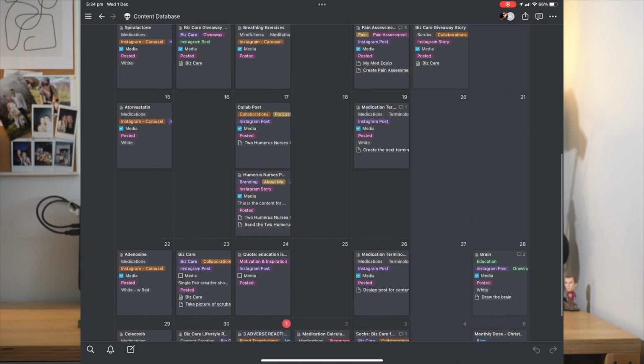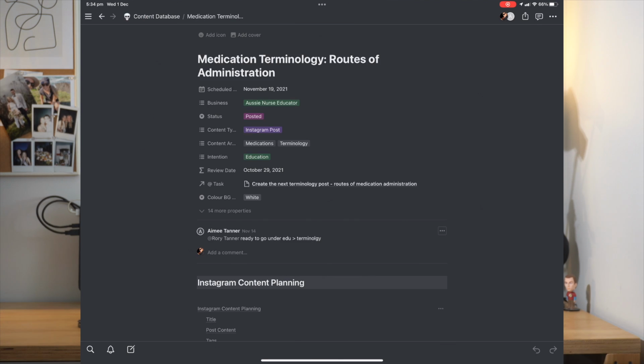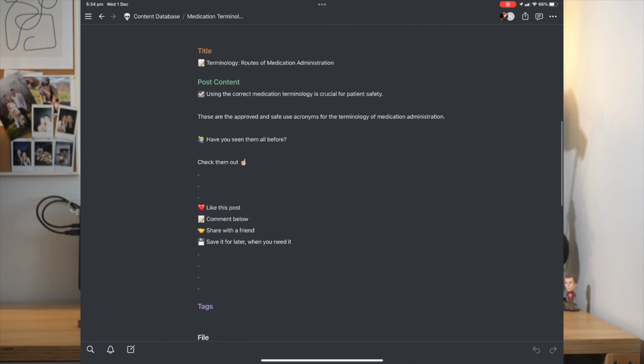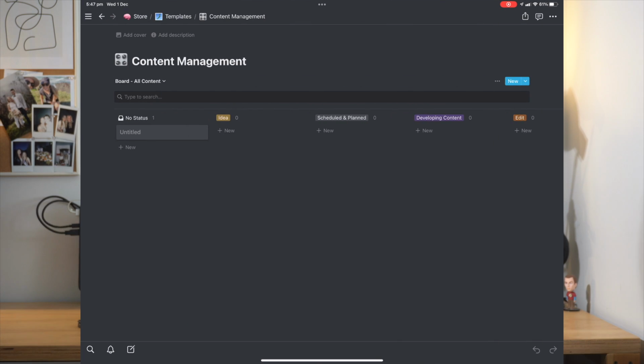So let's have a look at a content database that I made for myself and then built for what I need now across a few different platforms and businesses. I also share it on a more basic scale with existing businesses or anyone that's just getting started in creating content. So this here is my template on content creation for Notion.